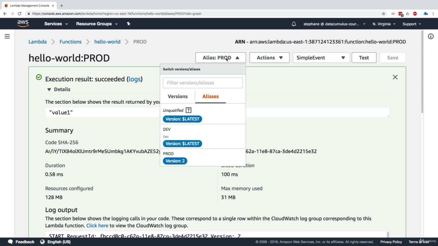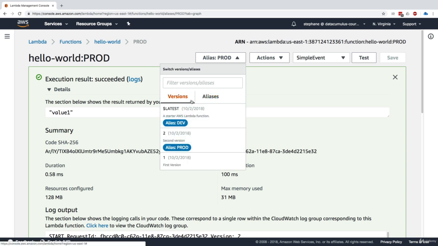So I hope this little hands-on made you understand the difference between versions and aliases. You can reroute an alias to any versions, but versions are immutable. And so this is how you manage your dev, test, prod traffic, and the exam really loves these kinds of questions. So I hope that was helpful, and I will see you in the next lecture.